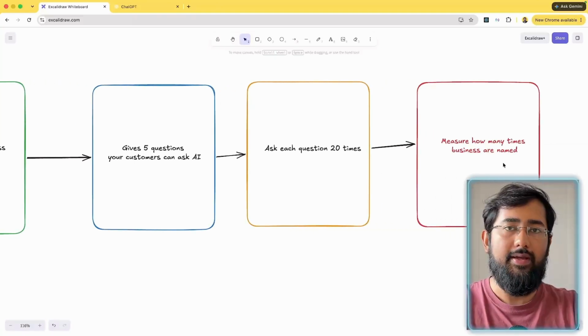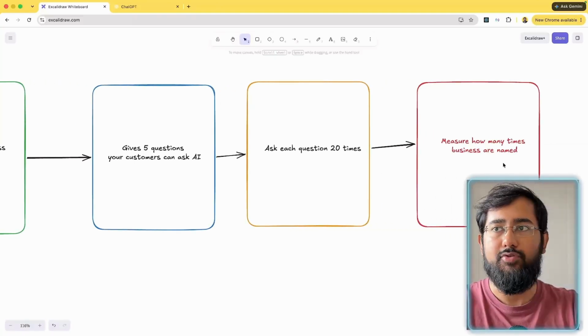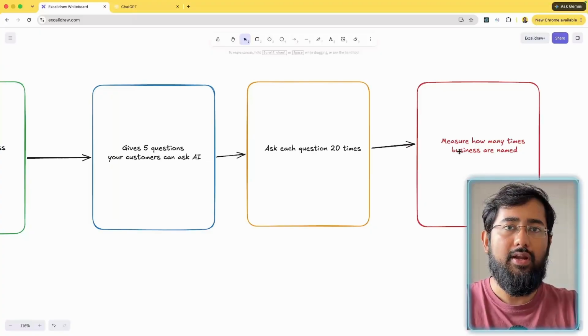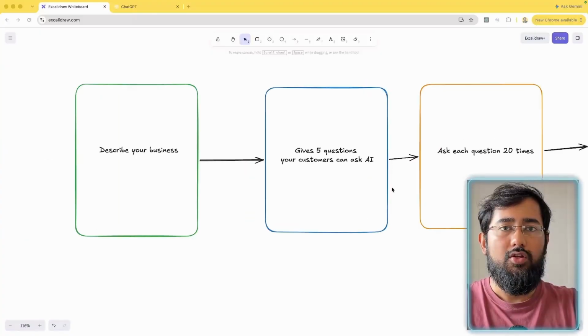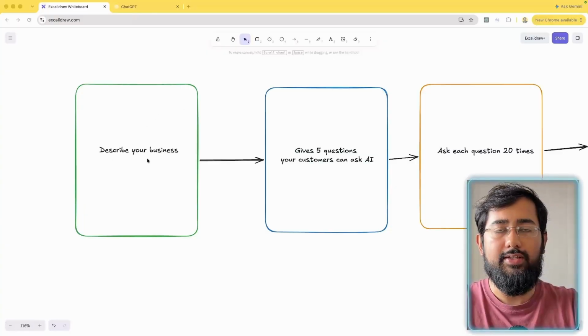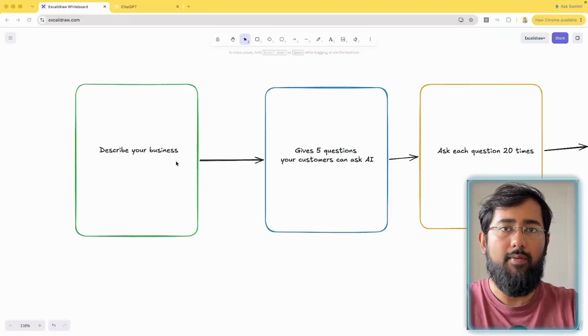In the last step, we'll basically measure how many times your brand name shows up, and that will give you an idea of whether your brand is being named by AI or not. So by the end of this video, you'll have a tool that you have built yourself where you can describe your business, and then the tool will give you how many times your business shows up when asked to an AI assistant. So now let's get started.